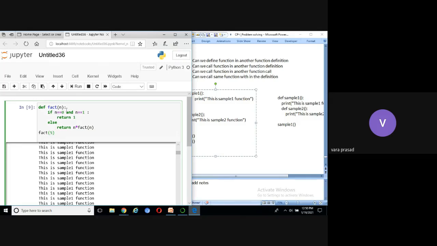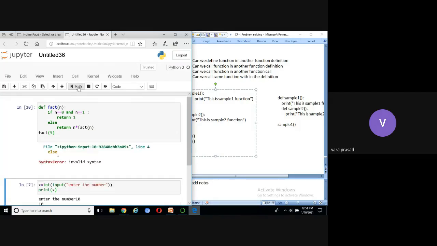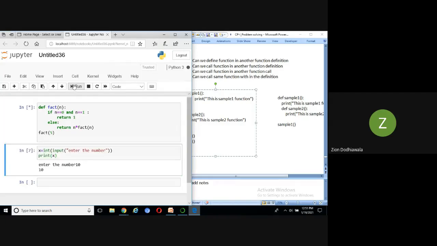What is the output of this program? Sir, errors. Yes, right, it displays an error. Why does it display an error? After else there is no indentation, right? We kept the indentation now. What is the output? 5 into fact of 5. What is the output? Infinite. It will stop.